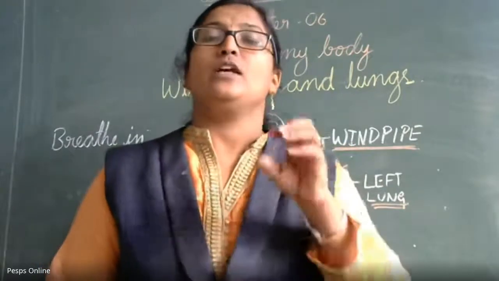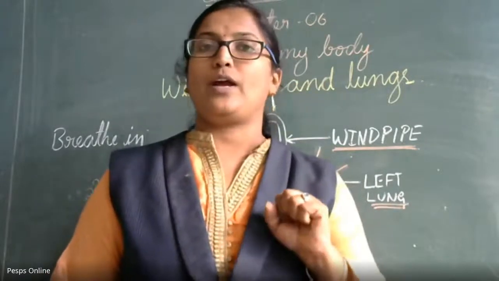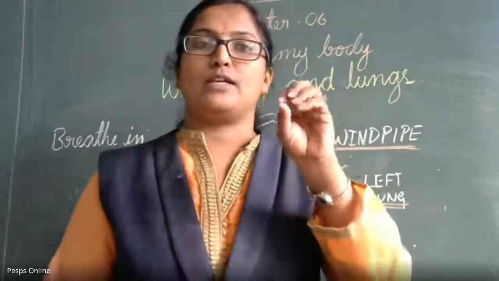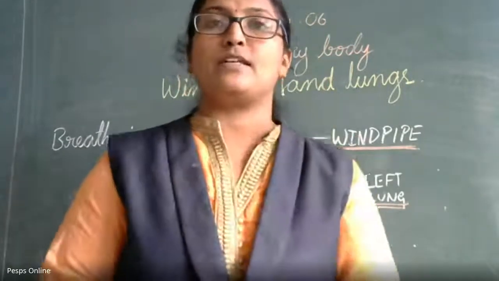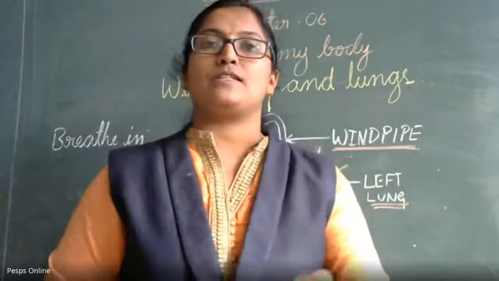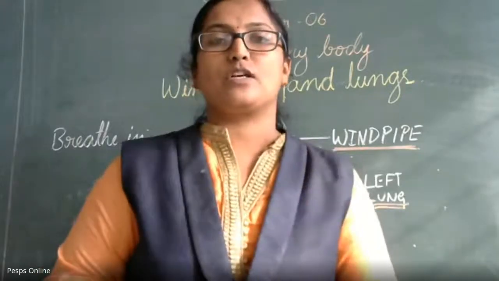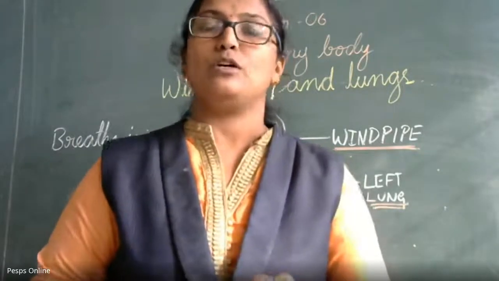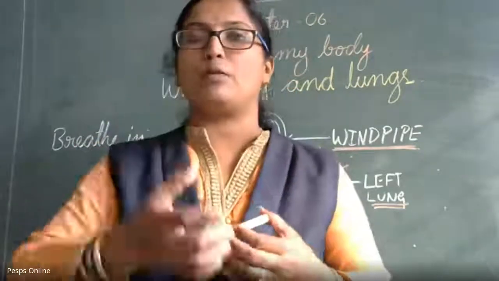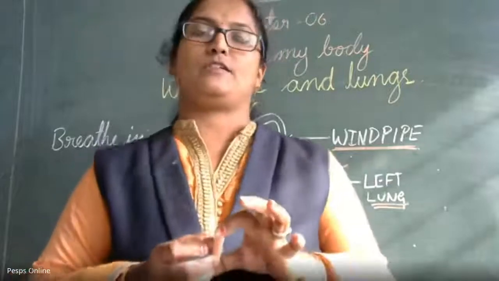You can also see a mucus-like substance inside your nose. It removes the dust particles and germs. When you sneeze, sometimes it comes out from your nose. That sticky substance is called mucus, children.